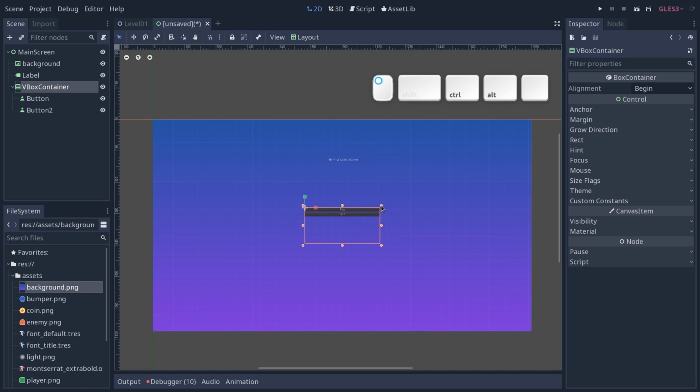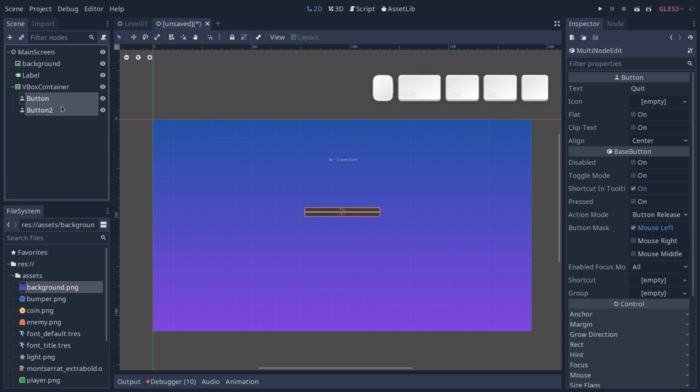And then you will see that the buttons have some kind of minimum vertical size here, which is actually based on the text size. We want to force the buttons to expand to take all the available space in the VBox container. So select the two buttons, and when you select several similar nodes like these and you change properties in the inspector, you're going to change the value on all of the nodes, all of the children.